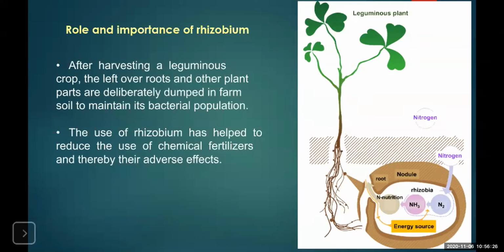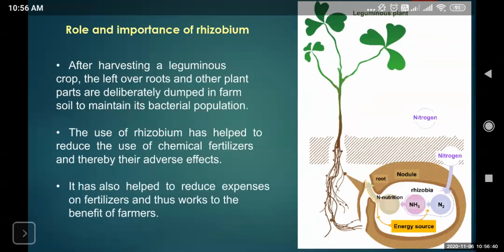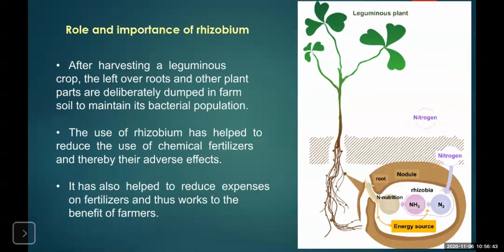So if these biological fertilizers are applied, the dangers of the chemical fertilizers can also be avoided. Other thing, these chemical fertilizers are also costlier. Hence, the farmer spends a lot on the chemical fertilizers if the soil is not rich in nitrogen content.